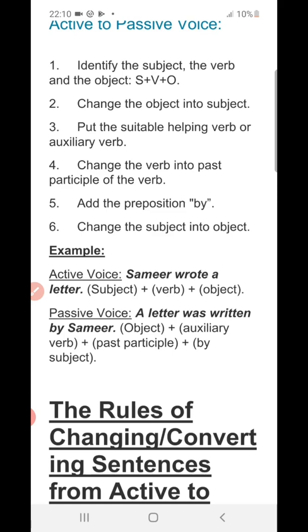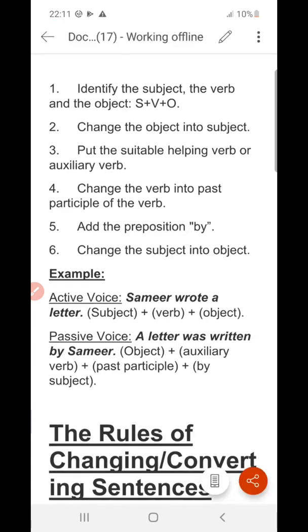So here let's see the passive voice. A letter was written by Samir, where the object of the active voice is turned to the subject of the passive voice. So letter, the object of the active voice, has been turned into the subject of the passive voice.